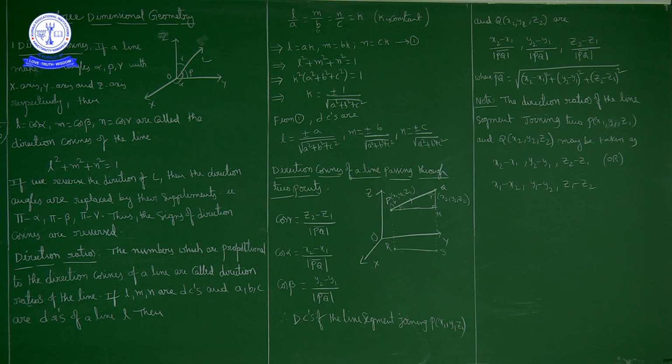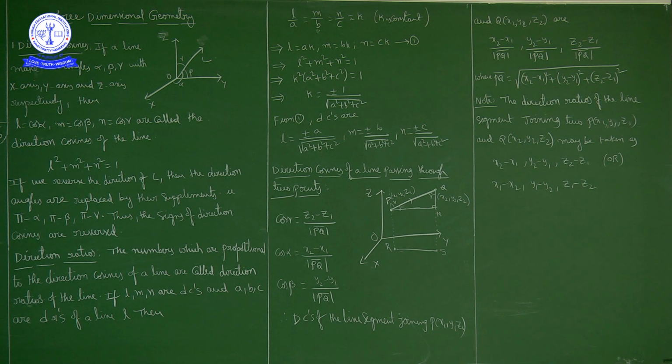If alpha, beta, gamma are angles, then cos alpha, cos beta, cos gamma are direction cosines of the line L, and cos(pi minus alpha), cos(pi minus beta), cos(pi minus gamma) are also direction cosines.